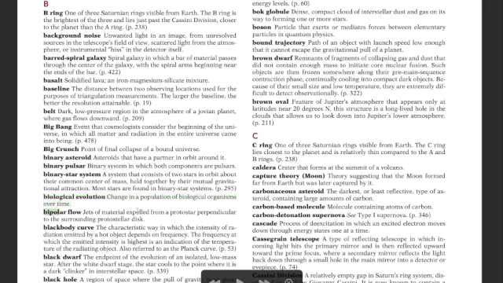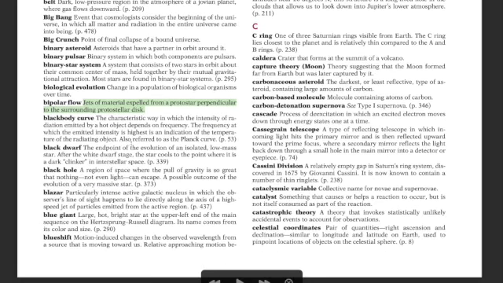Bipolar flow: jets of material expelled from protostars perpendicular to the surrounding protostellar disk. Bipolar flow basically means that when a protostar bursts out, there are two jet streams coming out from each side, and the disaster they can make is very significant.